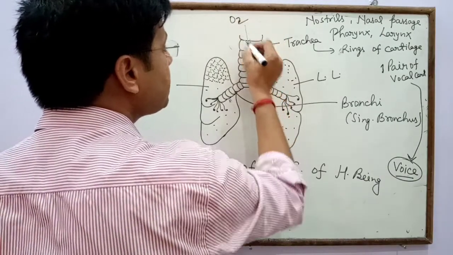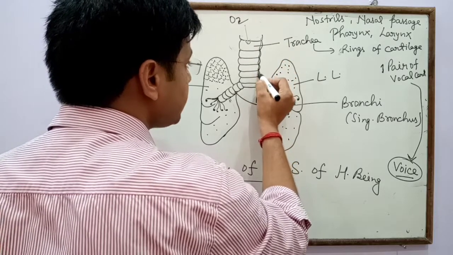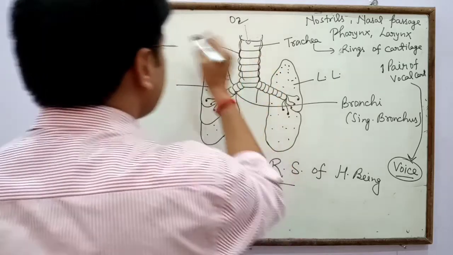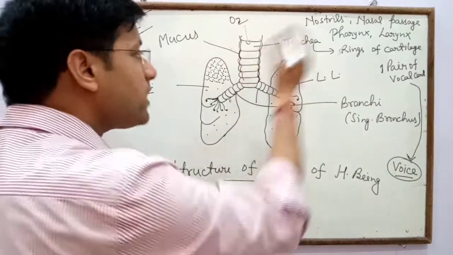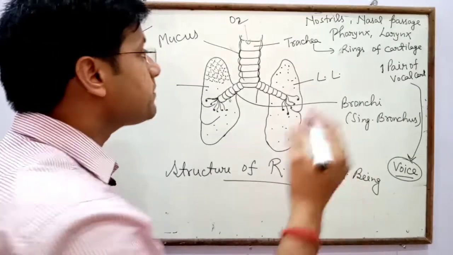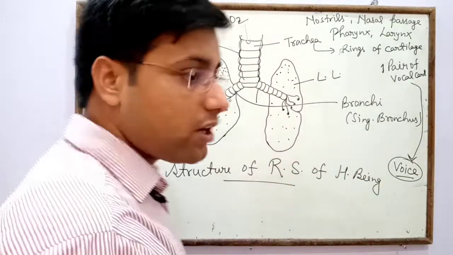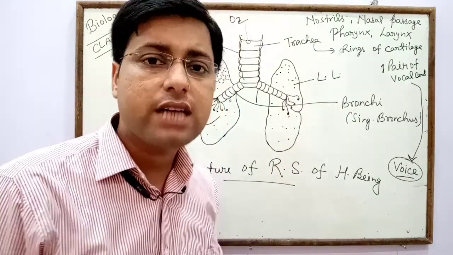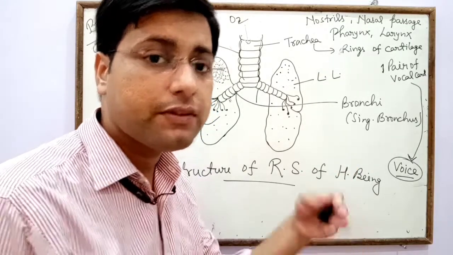Inside the trachea a mucous membrane is also present, and it secretes a fluid, mucus. Mucus absorbs the dust particles and microorganisms present in the air, which means it helps in the filtration of air. In our nasal cavity many small hair-like structures are also present, and these hairs are also responsible for the filtration of air.